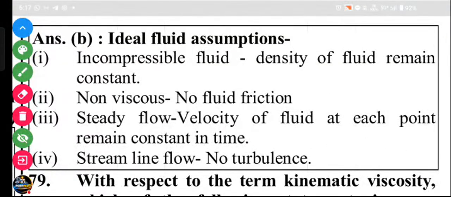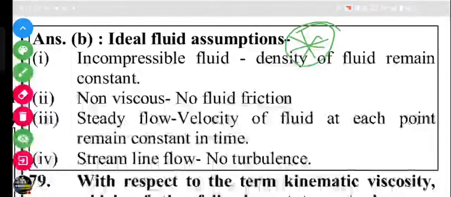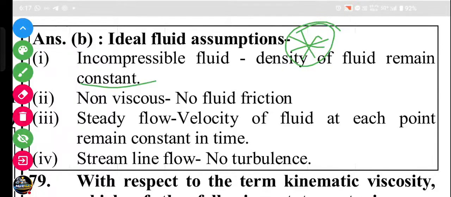This is the explanation. Ideal fluid assumption is very important. Various types of questions are framed by this assumption. Incompressible: density of the fluid remains constant. Non-viscous: no fluid friction between the fluid particles or fluid layers. Steady flow: velocity of the fluid at each point remains constant in time. Streamline flow: no turbulence.